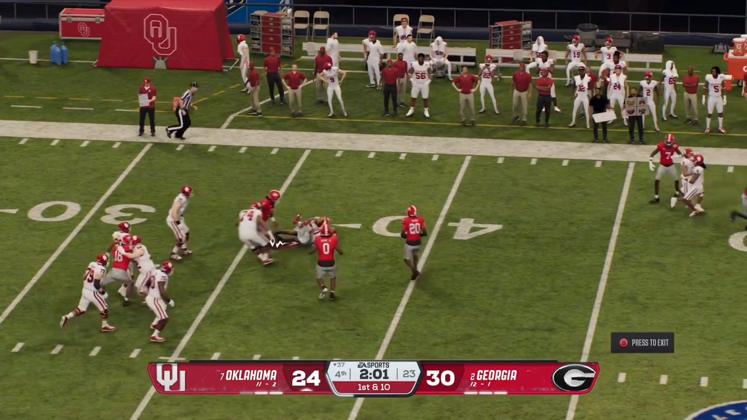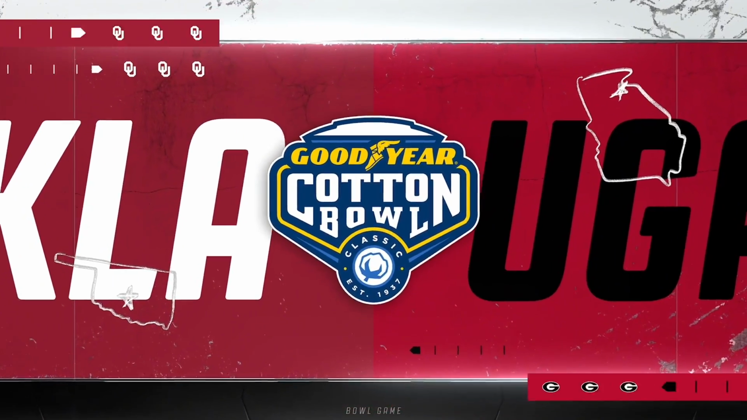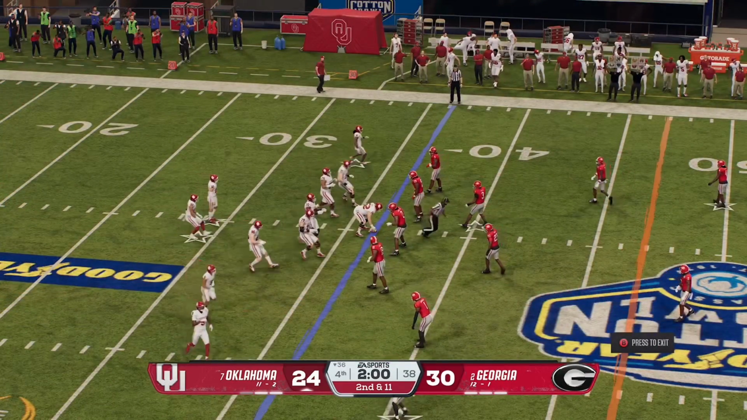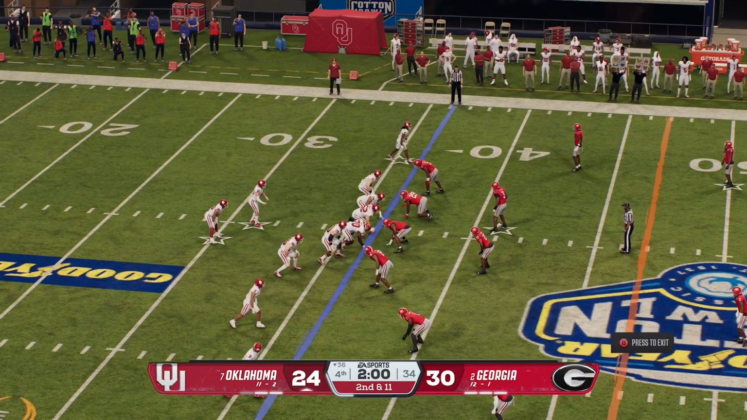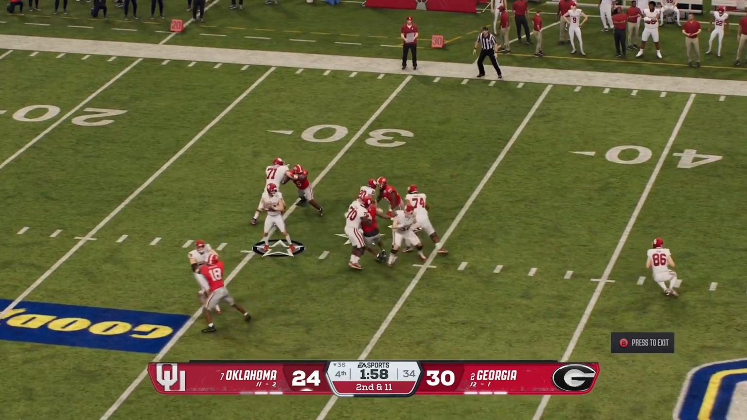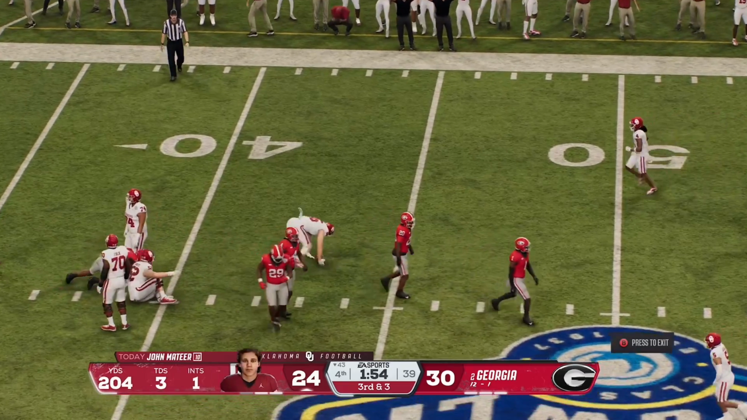It looks like he might get sacked. John Mateer's going to get sacked for a loss. A 1-yard loss. Oklahoma now at 2nd and 11. They still have a lot of time. They still have a lot of timeouts. No, they don't. They have 2. So, I mean, I don't know why I said that. They don't have all their time. To be fair, I said some instead of all, which, I meant to say all, but, hey, whatever.